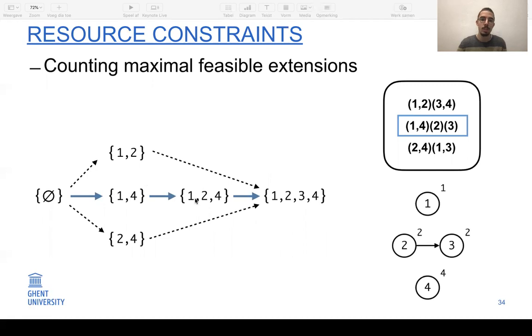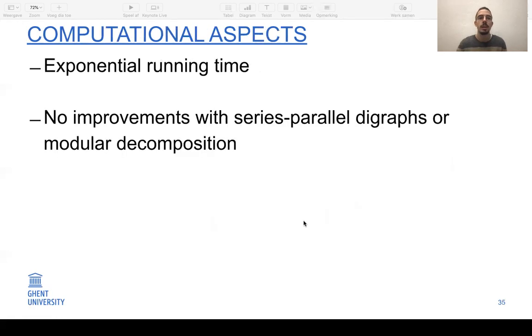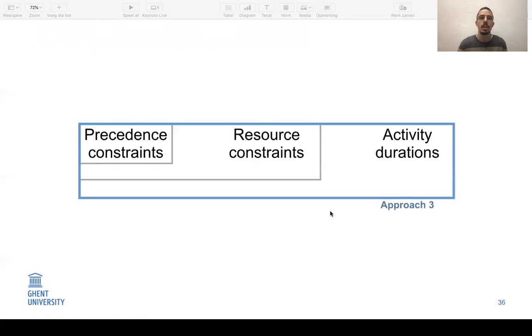Again, counting the number of maximal feasible extensions can be done by counting the number of paths in a graph. It's a different one than the previous one. Again, the details can be found in the chapter. From a computational perspective, this method is also exponential in running time, but we cannot find improvements using the special case of series parallel digraphs or the modular decomposition structure.